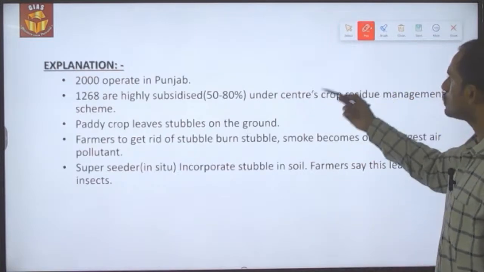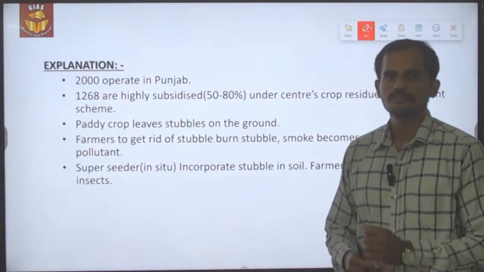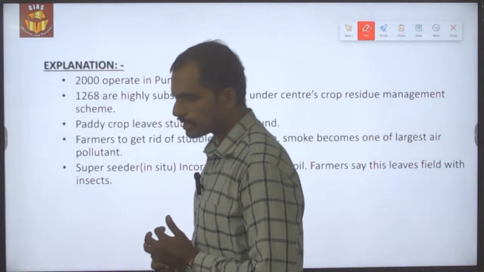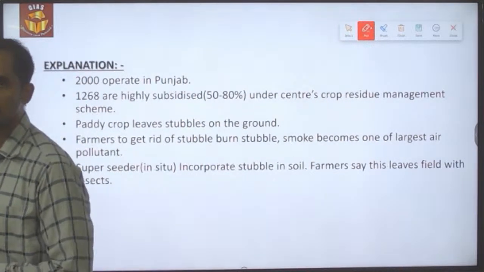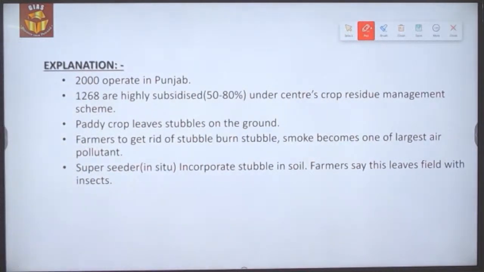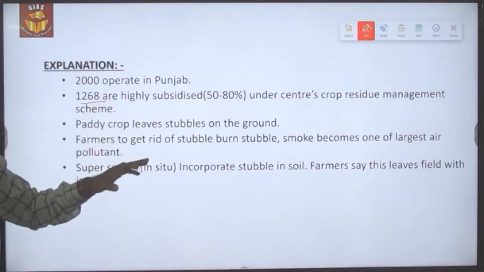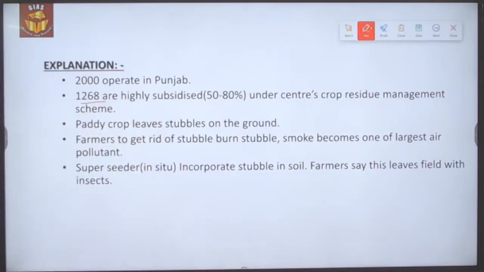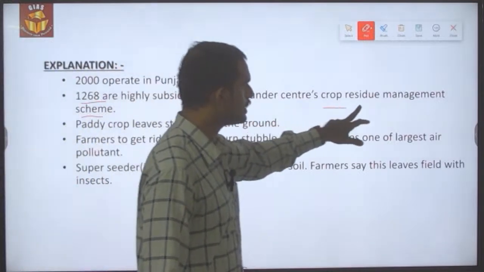So let's have a look into the explanation part of it. Nearly 2000 baler machines are getting operated in Punjab, and out of these 2000 baler machines, 1268 are subsidized by the government in the range of 50 to 80% subsidies under the government's crop residue management scheme.